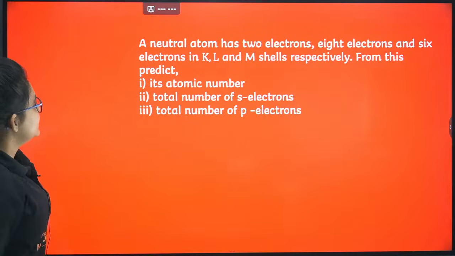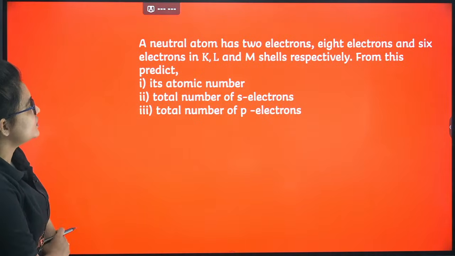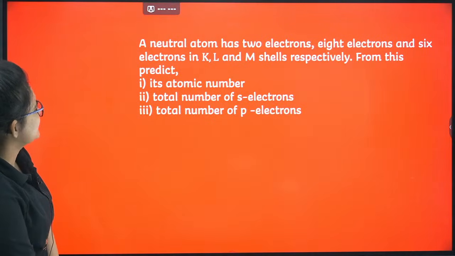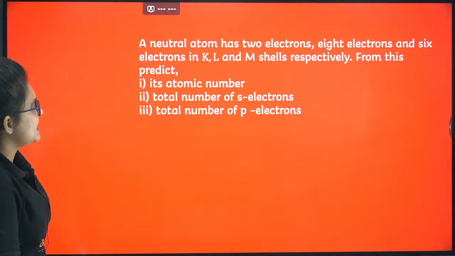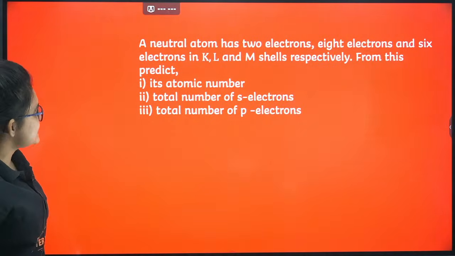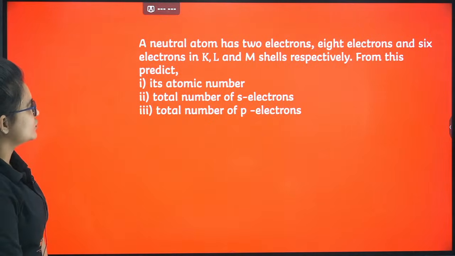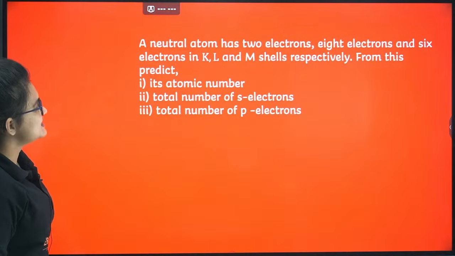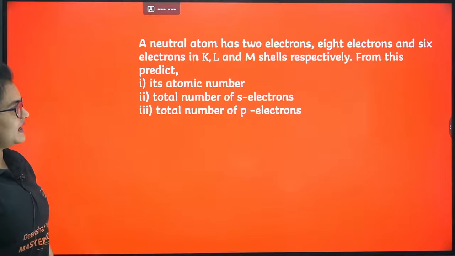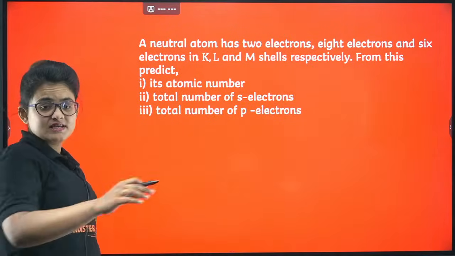So here, a neutral atom has 2 electrons, 8 electrons and 6 electrons in the K, L and M shells respectively. From these, predict its atomic number, total number of s electrons, and total number of p electrons. They are saying 8 and 6 electrons in the L and M shells.